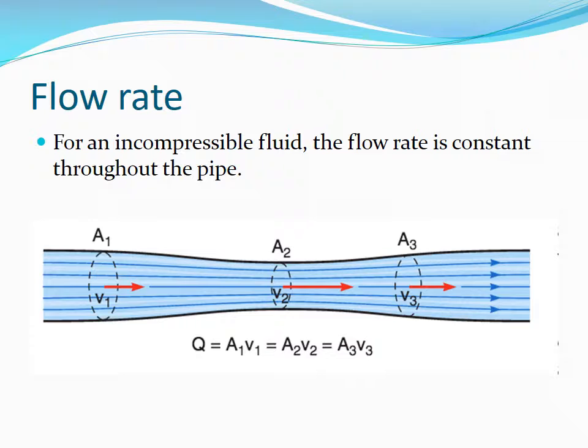Thus, the speed of the water increases within sections where the stream is narrow and decreases within sections where the stream is broad. If the cross-sectional area of the pipe changes and streamline flow is maintained, the flow rate is the same all along the pipe. That is, as the cross-sectional area increases, the velocity decreases. If the cross-sectional area decreases, the velocity increases.